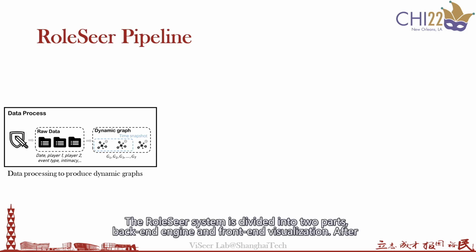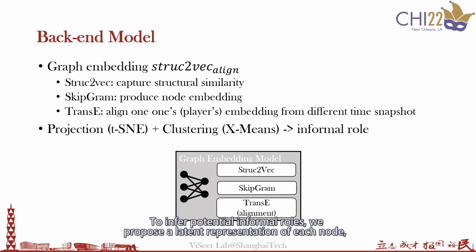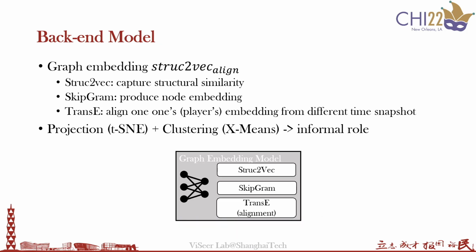The RoleSeer system is divided into two parts: the backend engine and the front-end visualization. To infer potential informal roles, we propose a representation of each node, or each player, to capture structural identity in the dynamic evolving network.